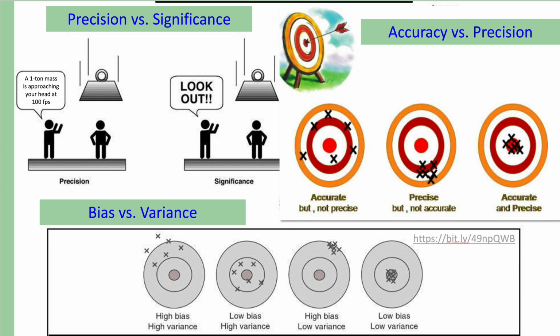Bias is error from assumptions in the learning algorithm. It causes underfitting, where the model doesn't capture all the nuances of the data. Variance is error from too much complexity in the learning algorithm. It causes overfitting, where the model learns too much, including the noise.